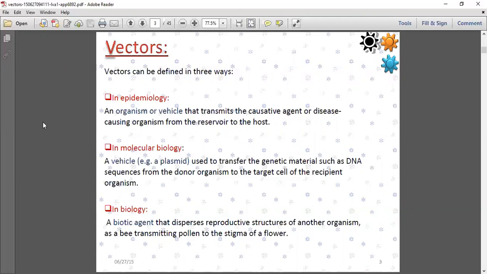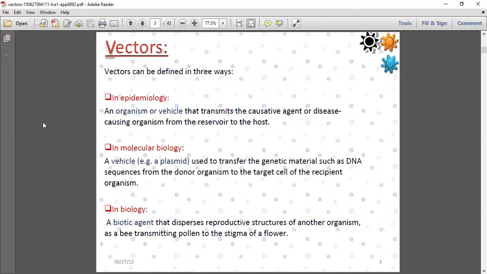In biology, you are saying a biotic agent that transfers pollen to the reproductive structures of another organism, as a bee transmitting pollen to the stigma of a flower. Okay, so this is about vector. So vectors we can clearly define.